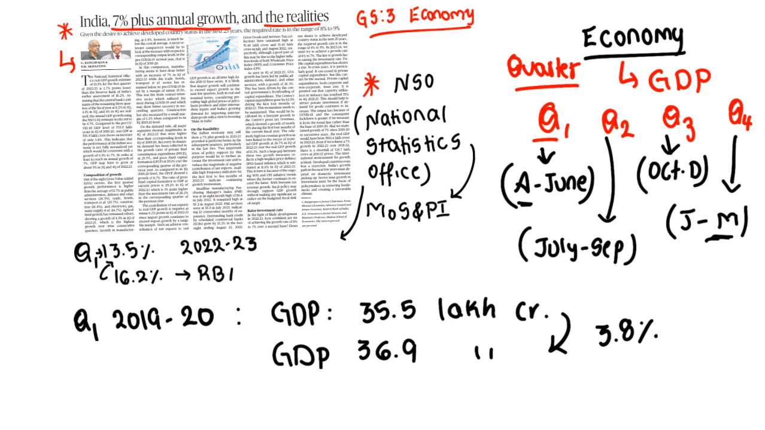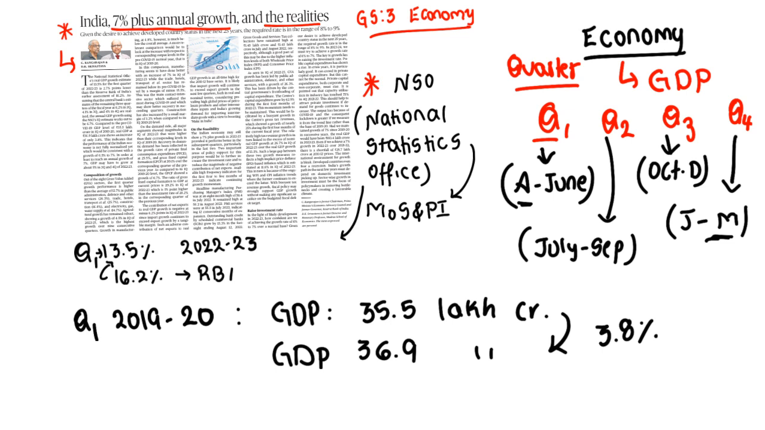So in order to reach the 7% growth rate, our GDP should grow at least 5% in the next two quarters. Clear? As of now we are in quarter 2, right? Why? Because we are in the month of September, so we are in Q2: July, August, September. To achieve a 7% growth rate, our GDP has to grow in Q3 and Q4 at the rate of 5%. So this is the opinion of the author and he is projecting the same.